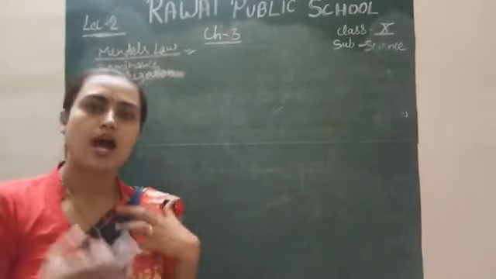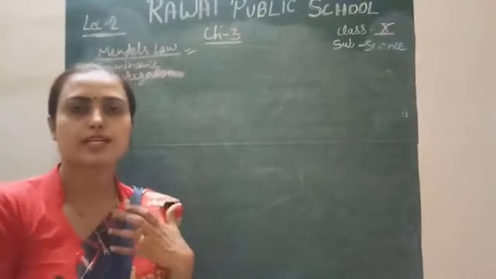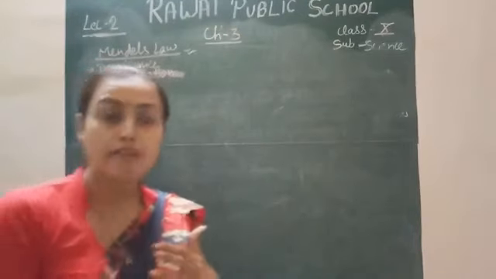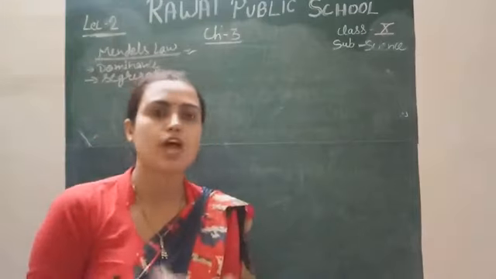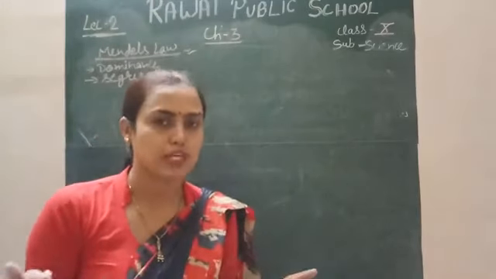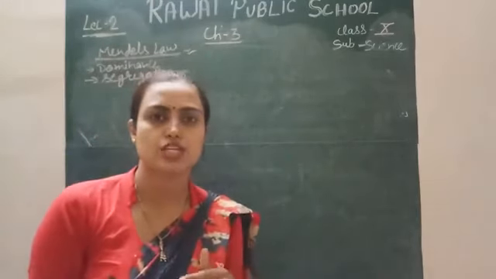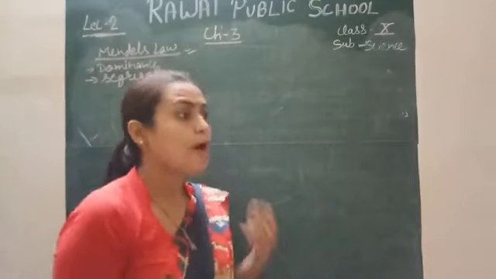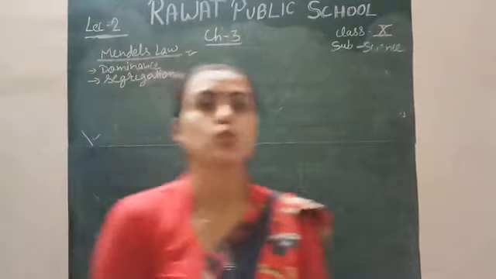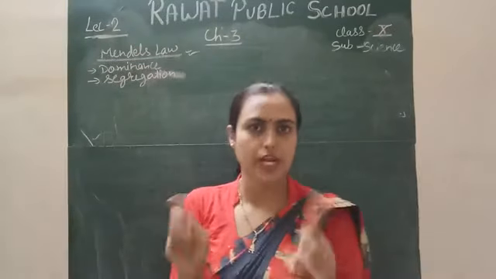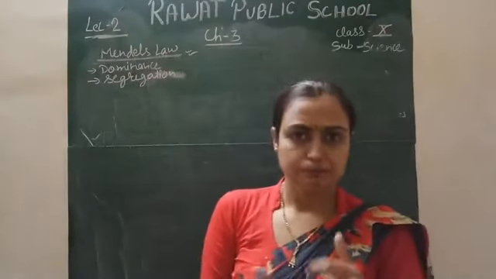Dominance, I told you yesterday, means which have the capability of expression. It means which are very common are called dominant. Which have the capability of expression is called dominant. So how did Mendel prove the law of dominance? Actually, Mendel did the cross between the different traits of the pea plant.